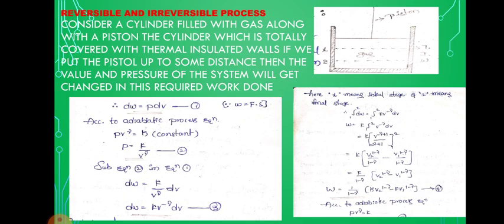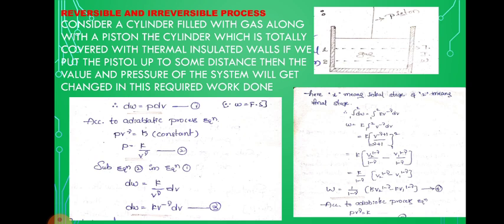So I will again explain. We can see the diagram. Consider a cylinder filled with a gas along with a piston. The cylinder is totally covered with thermal insulated walls. If we push the piston up to some distance, then the volume and pressure of the system will get changed in this process. So the required work done is W = PdV. This is equation number 1, since W = F · S. According to the adiabatic process equation, PV^γ = constant, and P = K / V^γ.